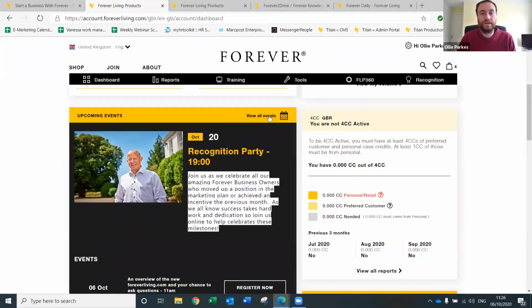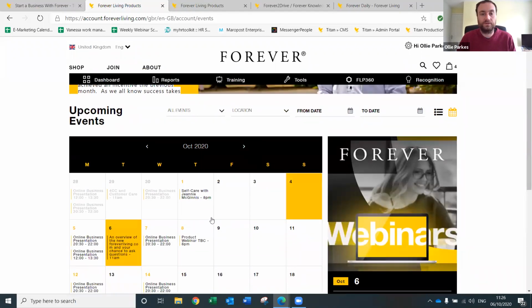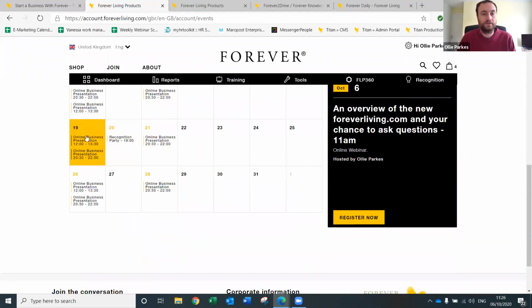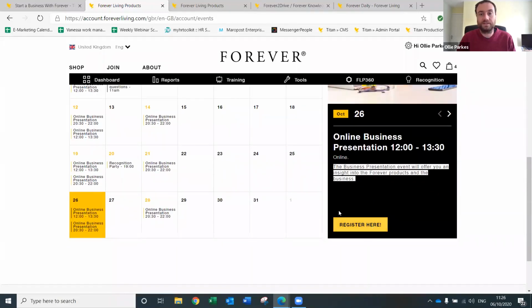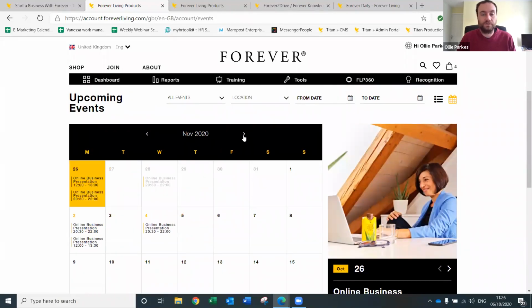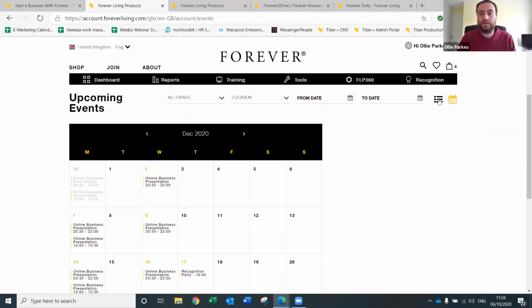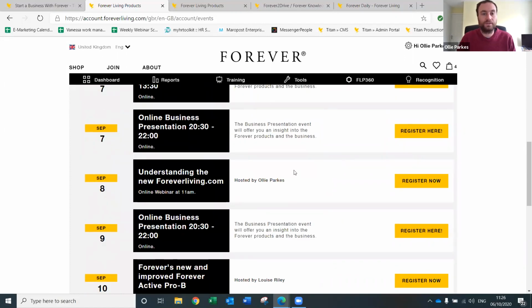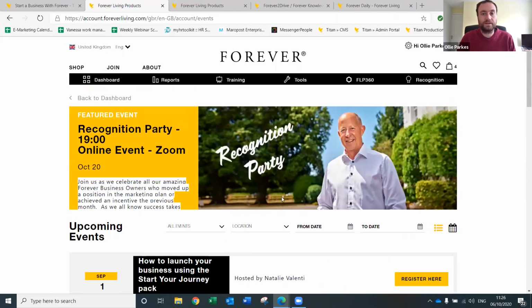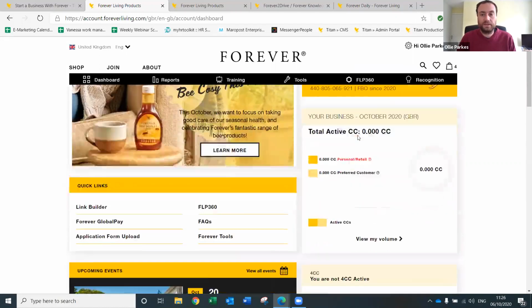If you click on view all events up here at the top, then it will give you a calendar for the month where you can click on the online business presentation on the 26th. Here's the register button. And this goes through on the right hand side here into all the different months. There's also, top right hand corner here, a list view. So you can view it as a list here. But this is where all the events are at the moment. So that makes it a lot easier to put it all in one place.